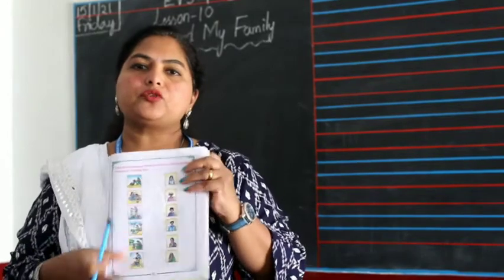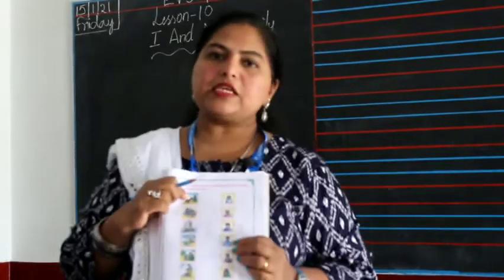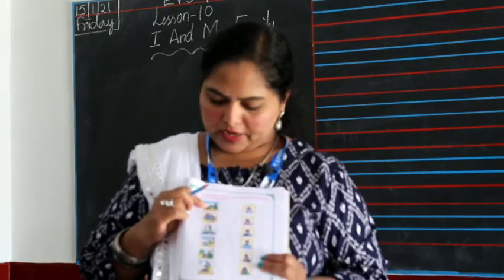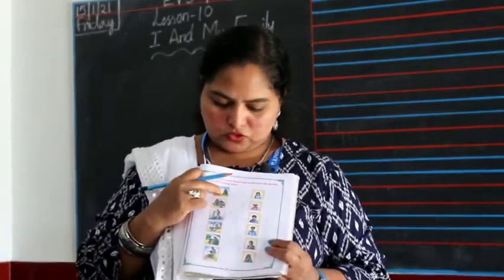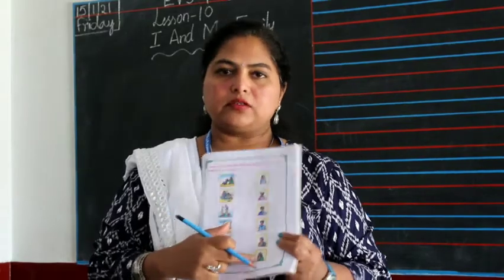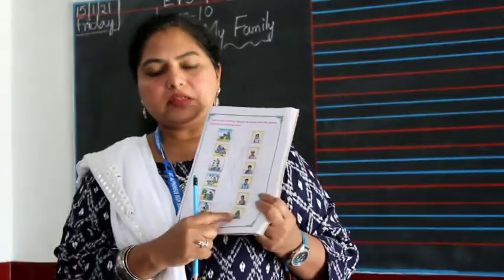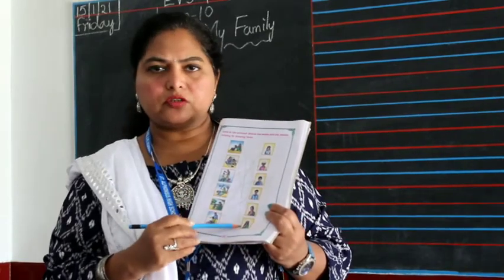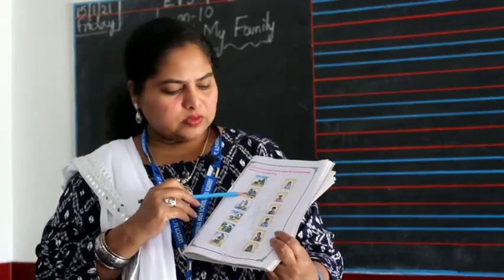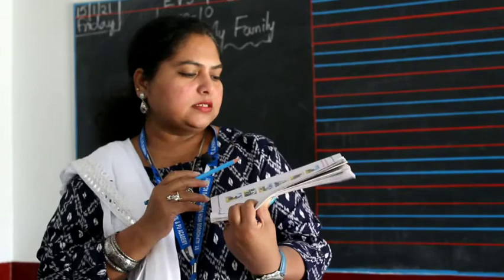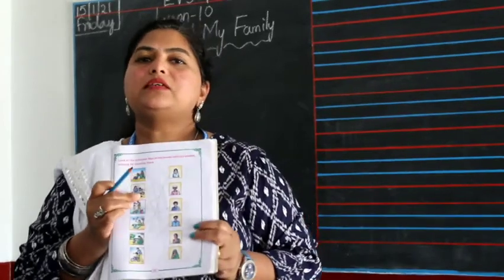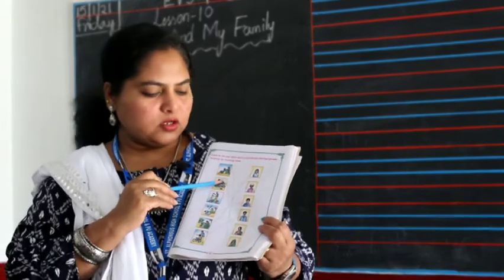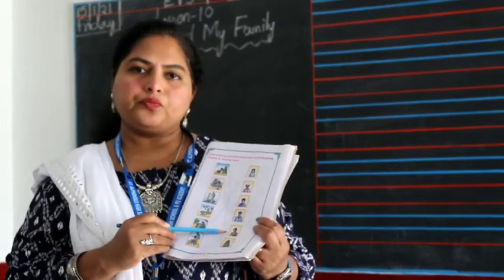Now in the picture you will see an old lady combing the hair. So the grandmother is helping to comb the hair, she is making her hair. So you draw the line to the grandmother's picture. There is a picture of the grandmother right below. So draw the line from that picture to this. Now in this picture, the girl is studying and the mother is helping her out. So the mother is helping her to do the homework. So draw the line to the mother's picture.